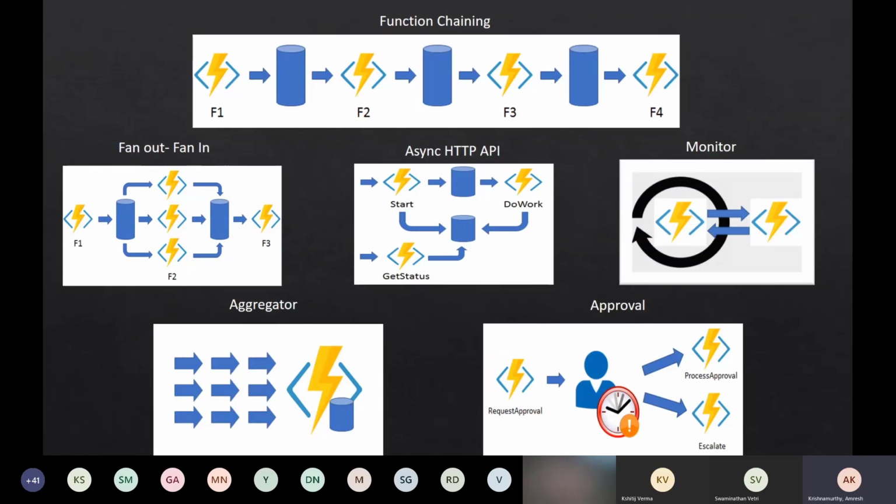So all these kinds of patterns we see in our typical line-of-business apps, right? And these are all the patterns that Microsoft has put up documentation for in durable functions. But definitely this is not limited, right? When all these patterns are combined together, they can create a powerful workflow. So pretty much anything that you have in your business workflow can now be solved using Azure functions through durable functions, obviously.